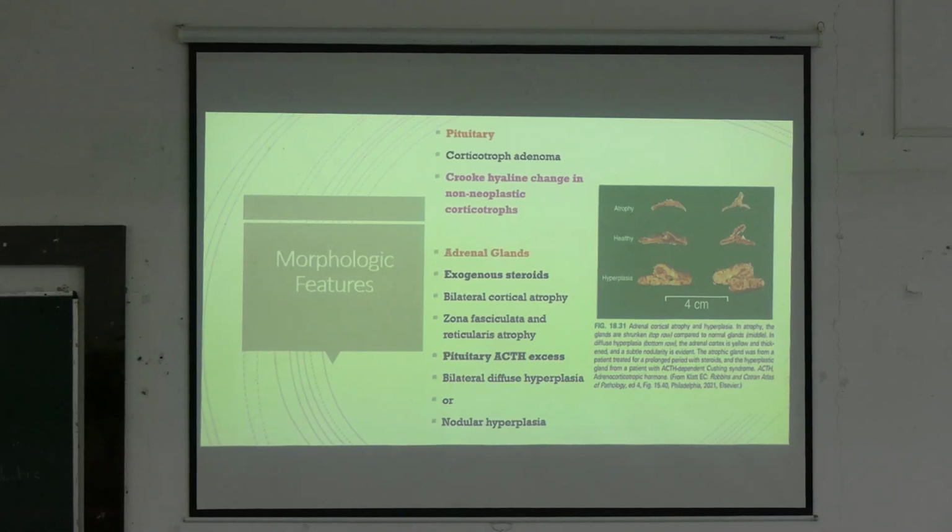So these are the morphologic changes we find in case of adrenal glands. This is a normal adrenal gland size. When it reduces in size, or is not functioning, it is known as atrophy. And when it is excess functioning, it will enlarge and give rise to hyperplasia. This is a normal gland, atrophy and hypertrophy. When will atrophy happen? When will adrenal gland atrophy happen and when will hyperplasia happen?